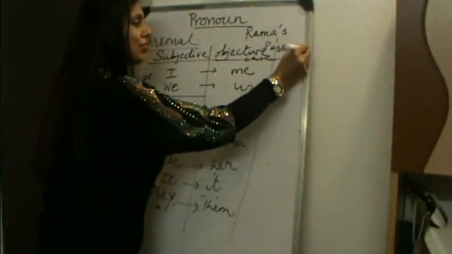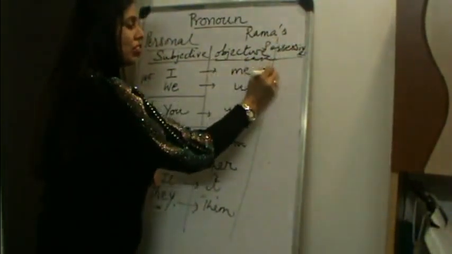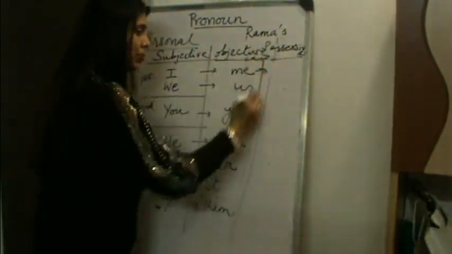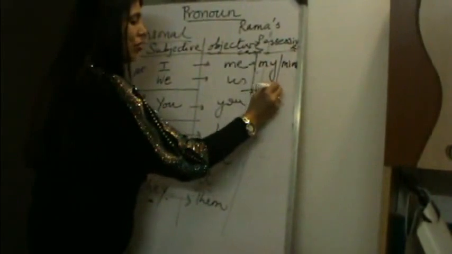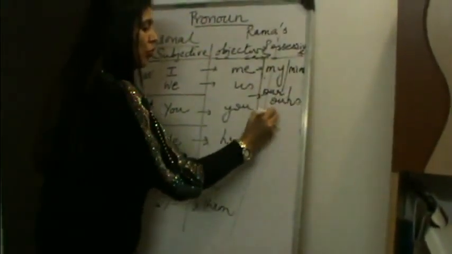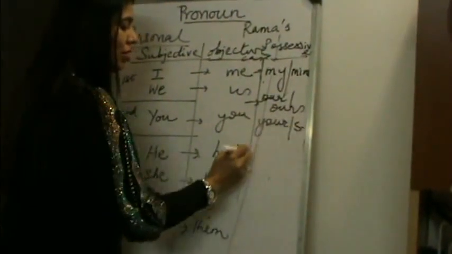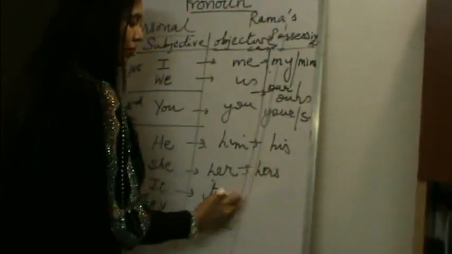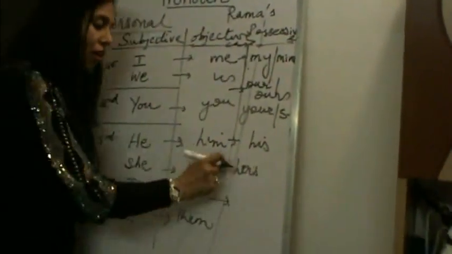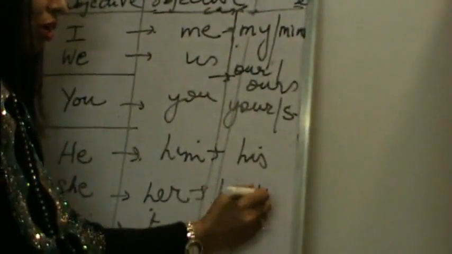Possessive. So me changes to my or mine. Us changes to our or ours. You to your or yours. Him changes to his. Her changes to her or hers. It to its, and them changes to their or theirs.